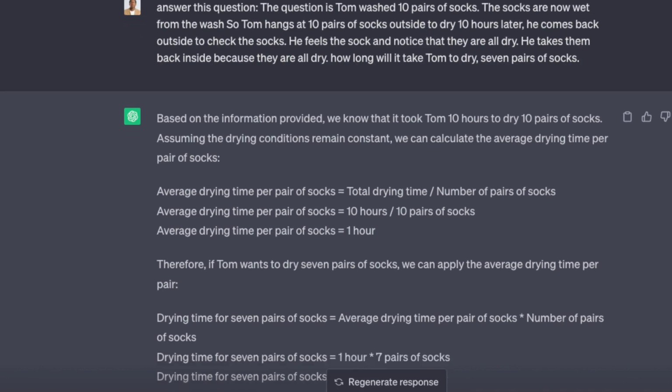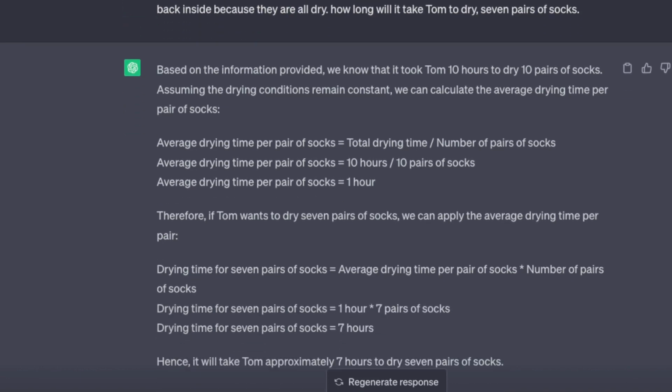So therefore, ChatGPT goes ahead and deduces, if Tom wants to dry 7 pairs of socks, we can apply the average drying time per pair. And it goes on to say, bottom line, that it's going to be 7 hours because there are 7 pairs of socks multiplied by the 1 hour average. That answer is incorrect. Bottom line, that answer is incorrect, right? What ChatGPT is doing is going through basically a logical one-path reasoning for this response.